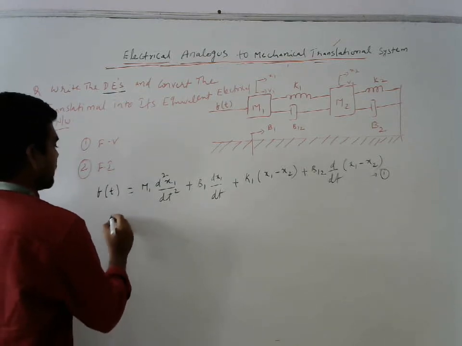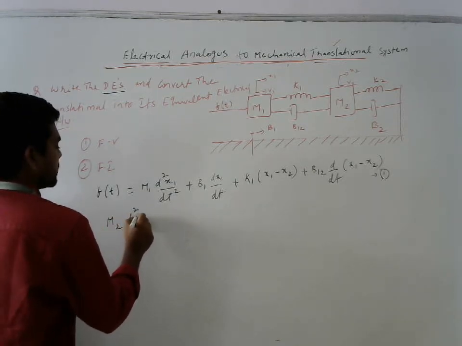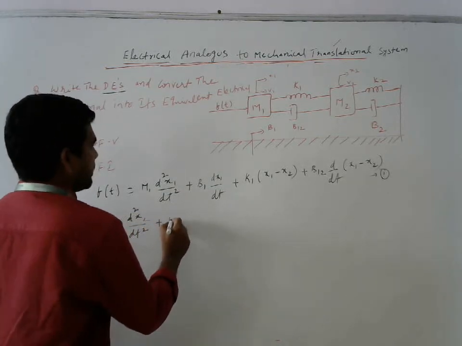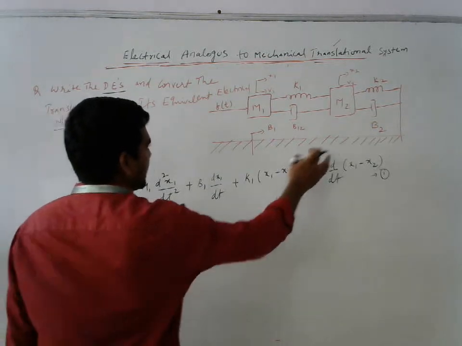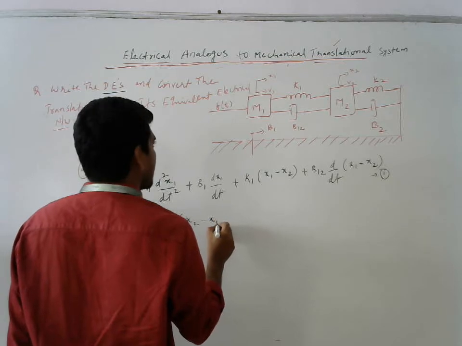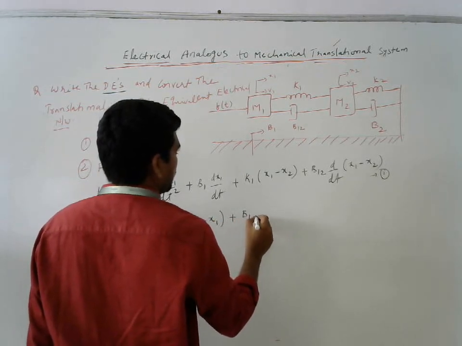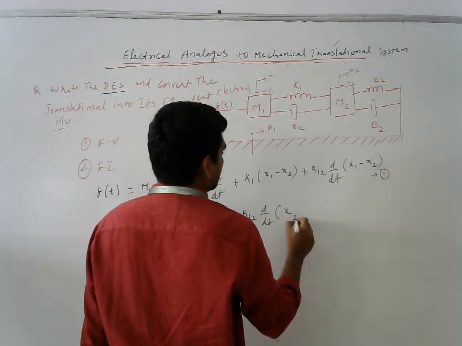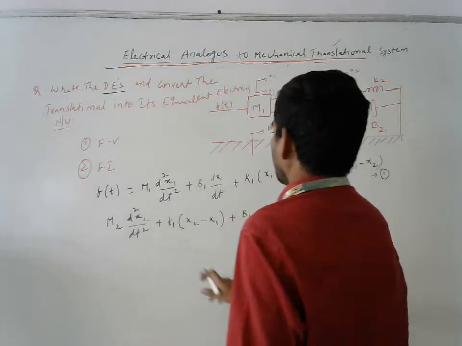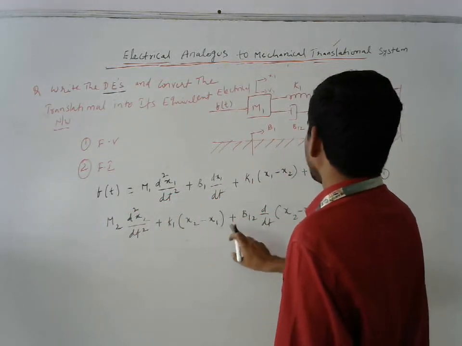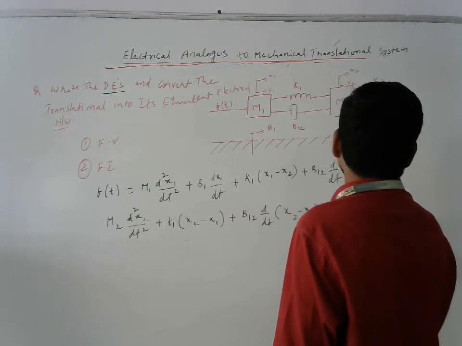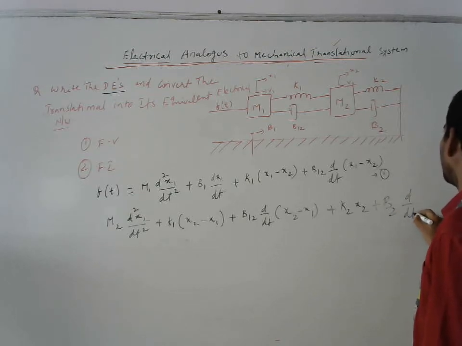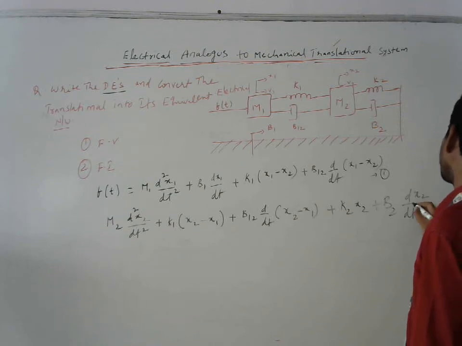What is the second equation we get? m2 d square x2 by dt square plus k1 into (x2 minus x1), since we are considering m2, plus b12 d by dt of (x2 minus x1), again plus k2 into x2 of t plus b2 d by dt of x2.